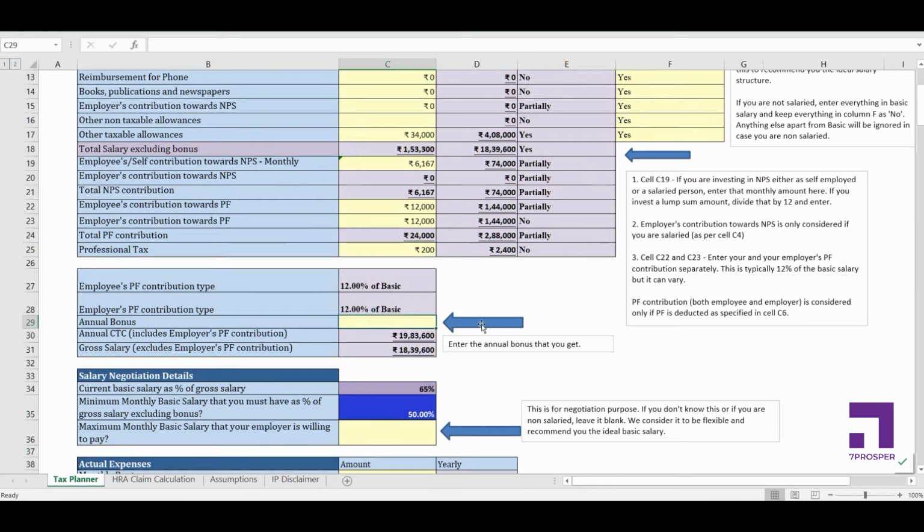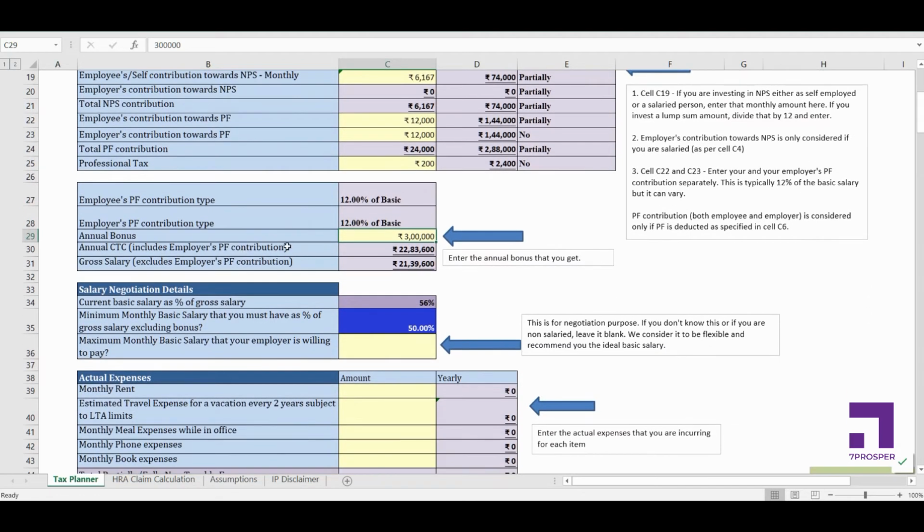Now the salary structure that I have here, I have a bonus of 3 lakh per year, so I'll enter that here. If you don't have a bonus, you can leave it blank or you can enter it as 0, both are considered the same.